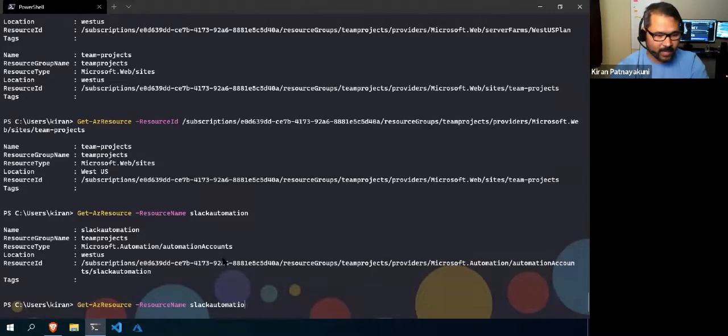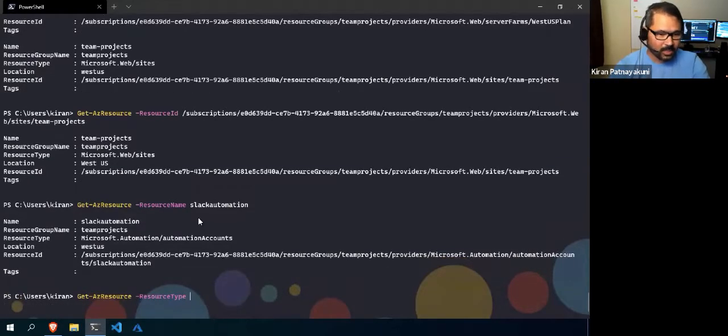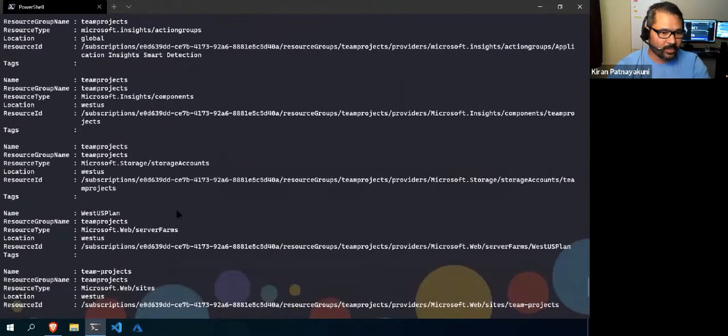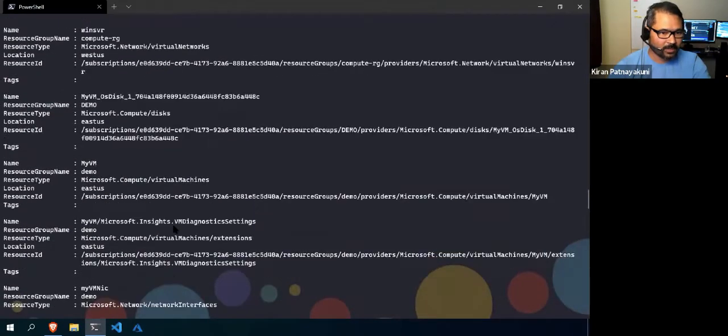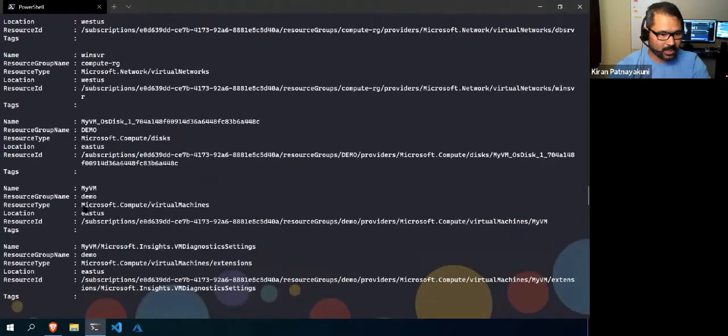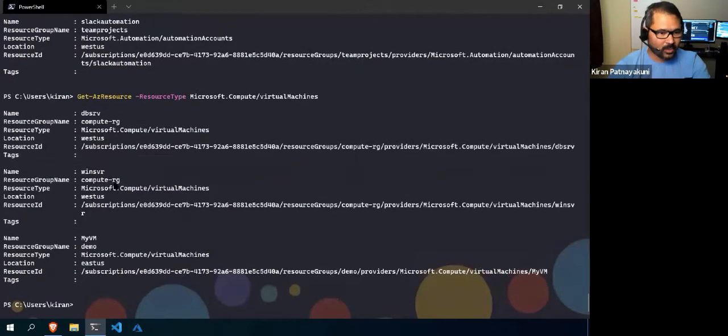Also, we can get by its type. Suppose you want to see the virtual machines. If you give the virtual machine type, there are virtual machines available in this subscription. Here I have 3 virtual machines, so 3 virtual machines it is showing now. So we can also filter the resources by the type of the resource. This way we can get it.